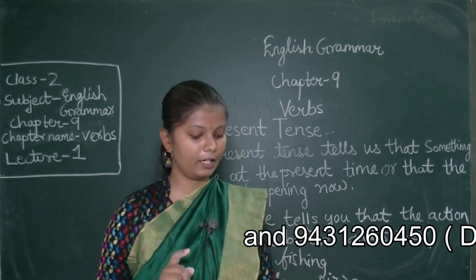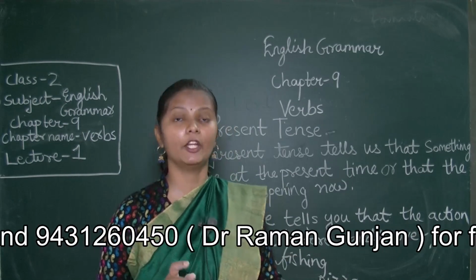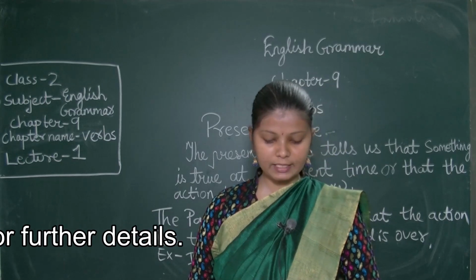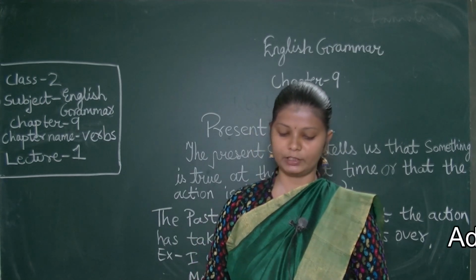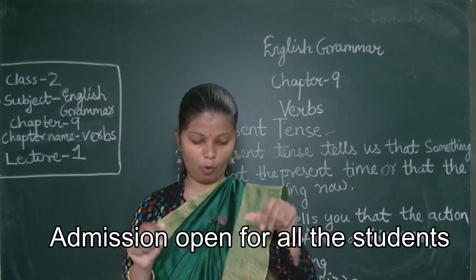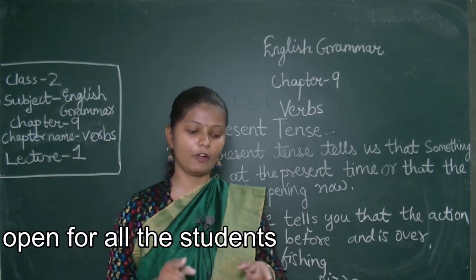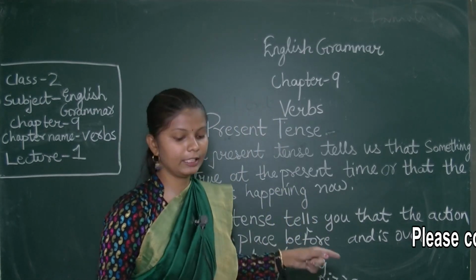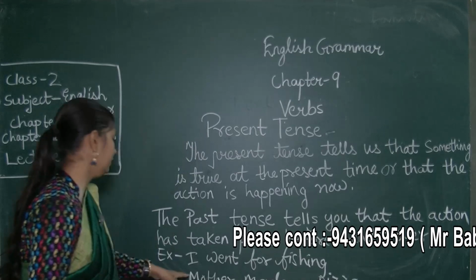See question number J in your book, page number 58. Fill in the blanks with the past tense form of the given words. The past tense words are given in a box. You have to fill the blanks according to the word. Just see the example I have written here.